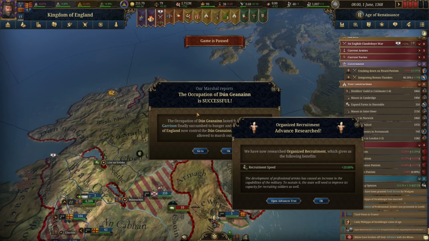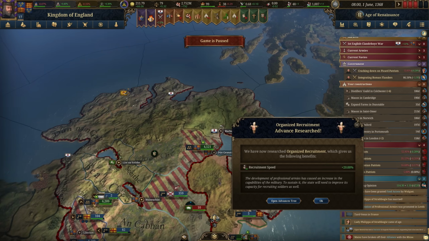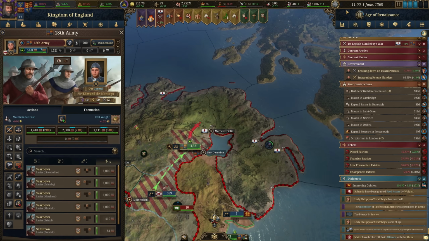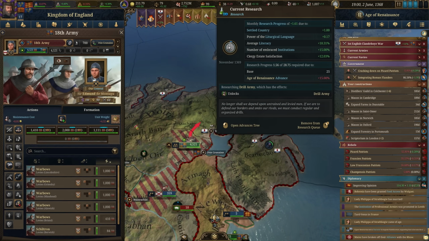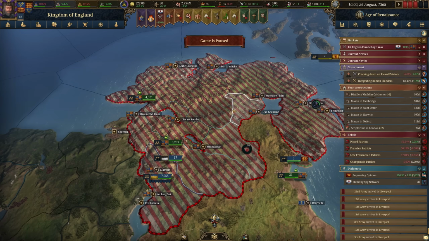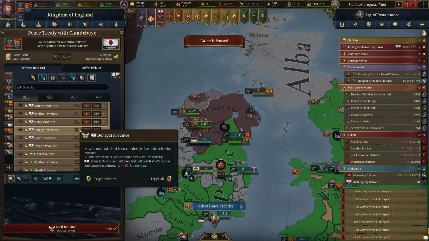I mean, really, you could split these up even further to speed this process up because you don't need 4,000 or 6,000 troops here. We did just increase the recruitment speed. So we're getting those techs knocked out. The next one is the ability to drill our army. So that'll be helpful. So we got them fully occupied, and we can go ahead and wrap up this conflict.